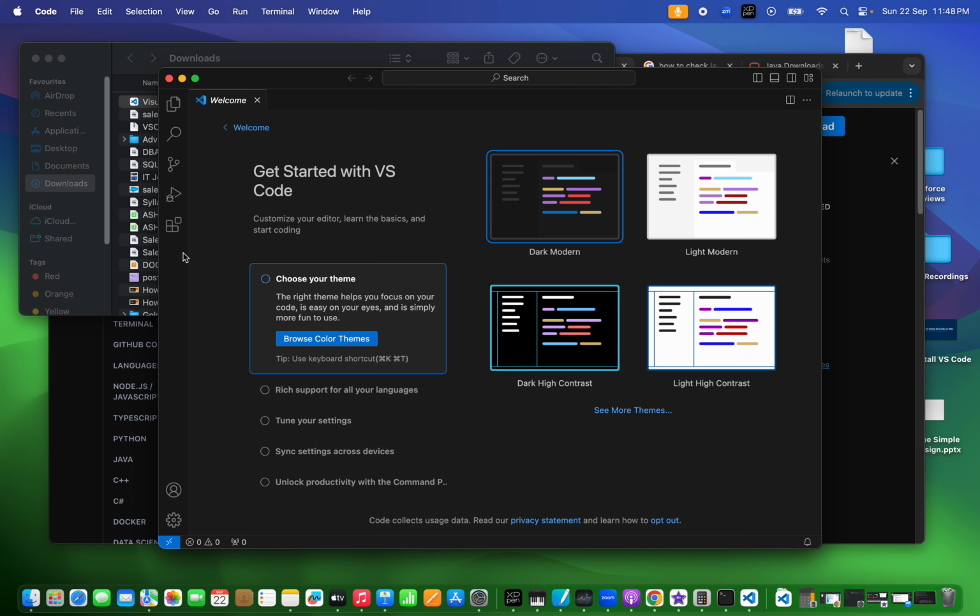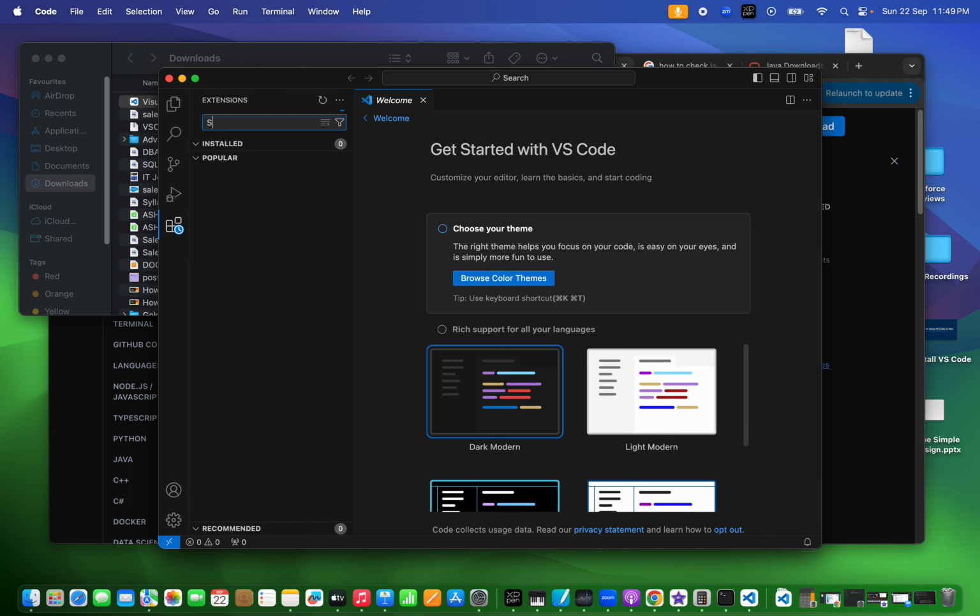If there are any extensions installed, then it will take a small while to set those extensions up on your VS Code. Okay, since this is the first time, the next thing that you have to do is click on extensions